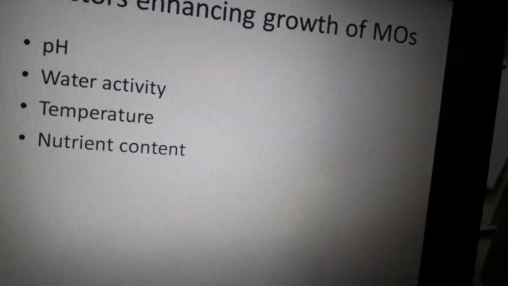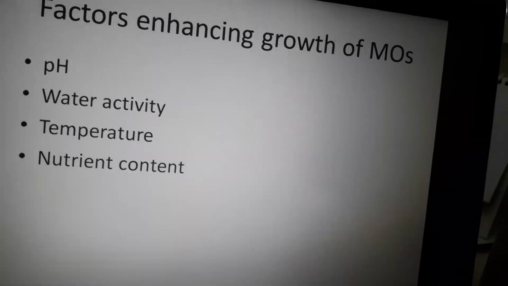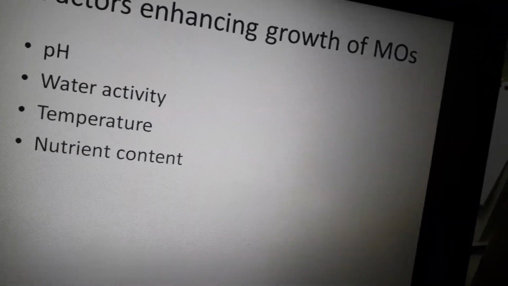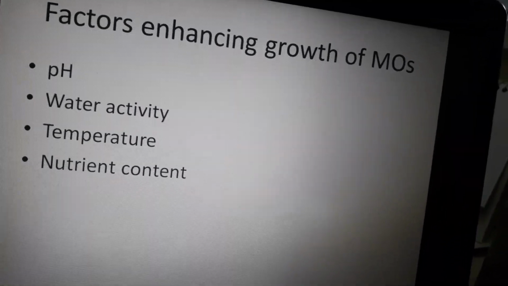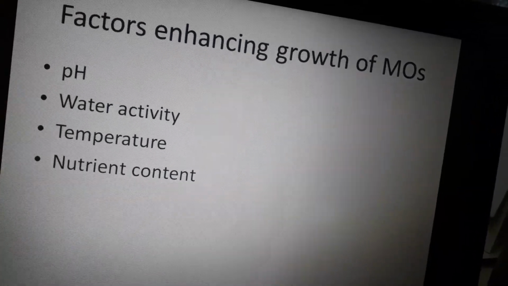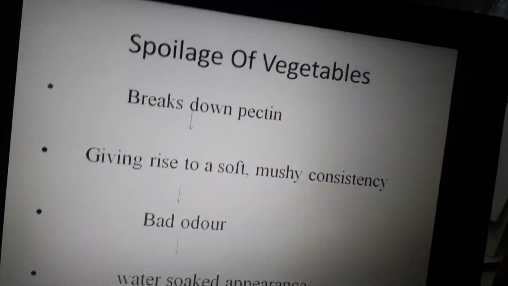And then comes the nutrient content. If the vegetables are rich in different nutrients which are used by microorganisms, these microorganisms will grow in the vegetable and cause its spoilage.